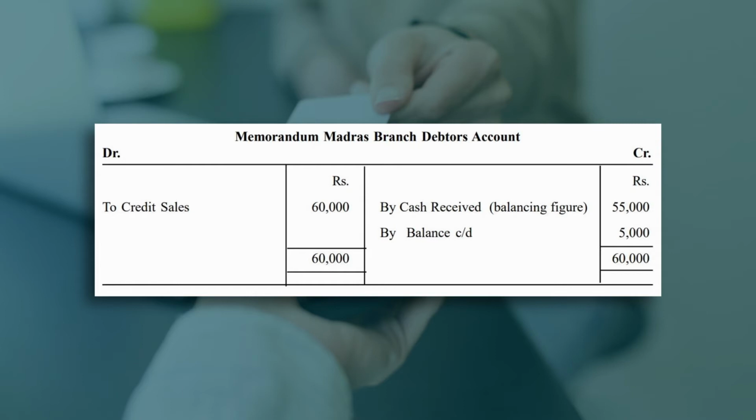Yes, this is the closing balance of debtor 5,000, and this is the credit sales of rupees 60,000 mentioned in the question. So credit sales 60,000, closing balance of debtor 5,000. This is the balancing figure 55,000. It means this is the amount which we have received on account of credit sales, cash received from the debtors, 55,000.